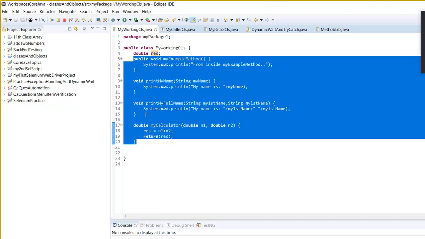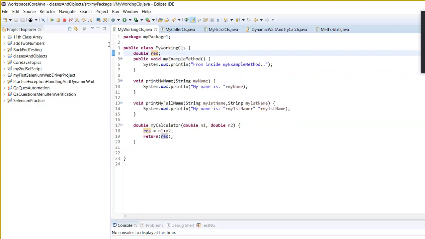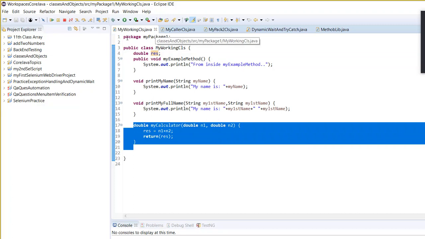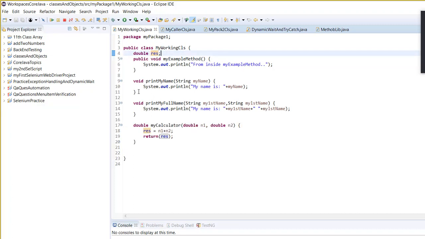Yeah, true. You are right. So again, a method does something, and variables store values. Can you see we have declared a variable here? This variable is being used by this method, right? So the variable that you declare will be used by the methods.